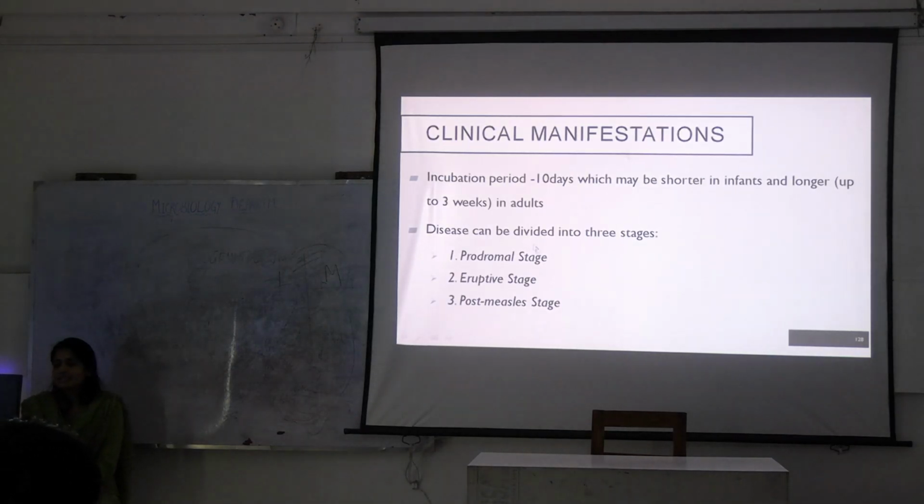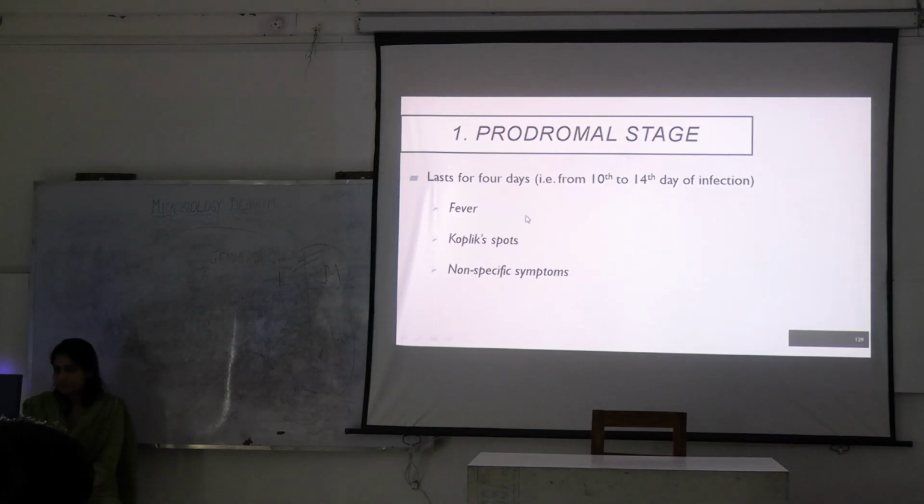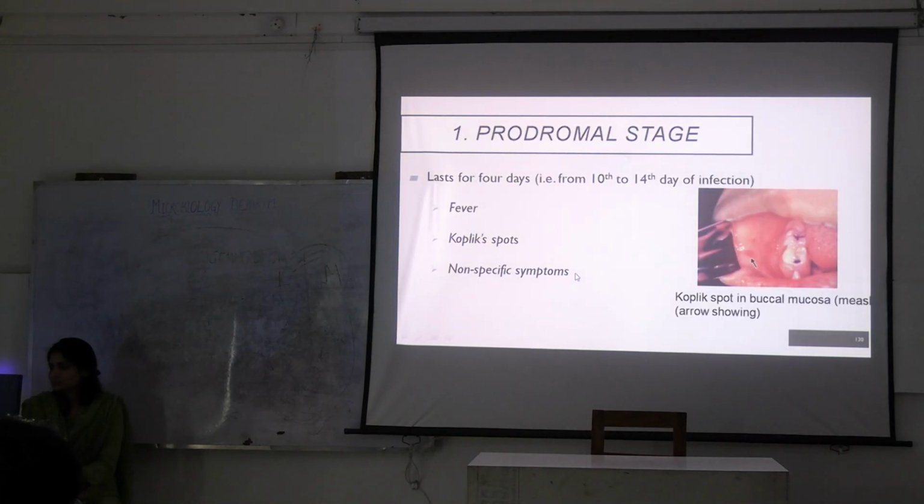How does this disease develop? Prodromal stage, eruptive stage and post-measles stage. So you are isolating this patient right before the rash appears, from the onset of fever. You are talking about Koplik spots. You can see them here. They are present in the buccal mucosa.